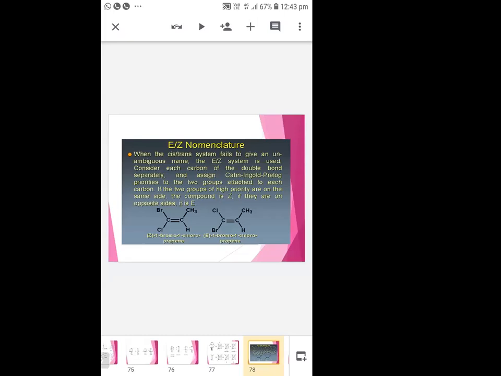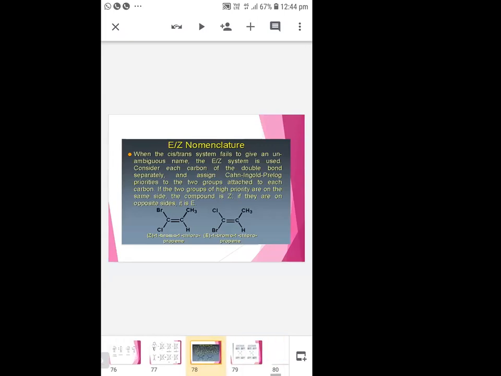Consider each carbon-carbon double bond separately and assign Cahn-Ingold-Prelog priorities to the two groups attached to each carbon. If the two groups of higher priority are on the same side, the compound is Z; if the two higher priorities are on opposite sides, then it is denoted by the symbol E.